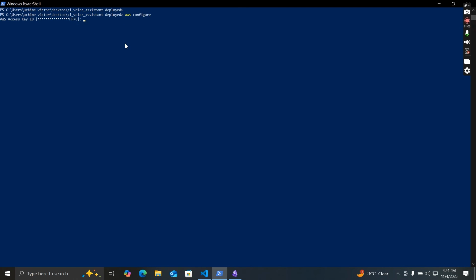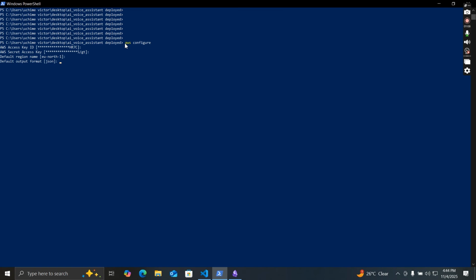So after it's done, if you don't really need to, I've already done that, so I don't need to do mine. So after you're done, you put in your access key, your secret key, your region, and your output. Just put in JSON at this place, and then after it's done, it will authenticate you. And then the next thing you want to do is to run this.